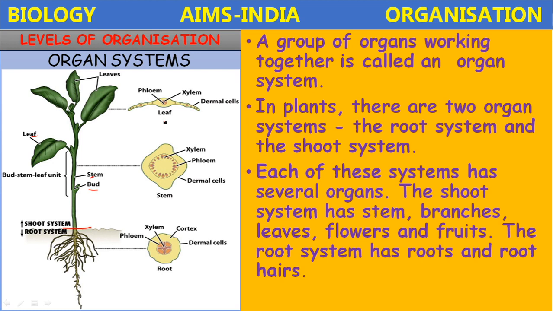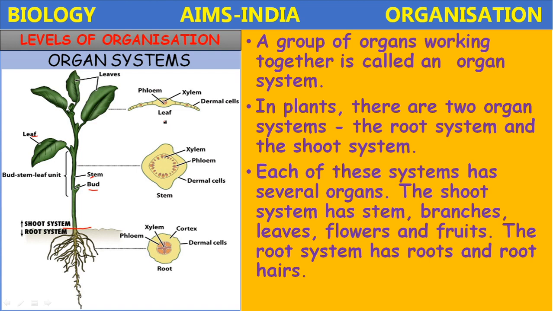So in plants, what are the main tissues? Three major tissues: the dermal tissue, the vascular tissue, and the ground tissue. In animals, what are the four major types of tissues?